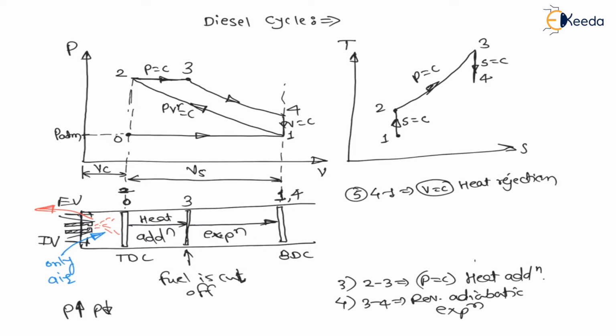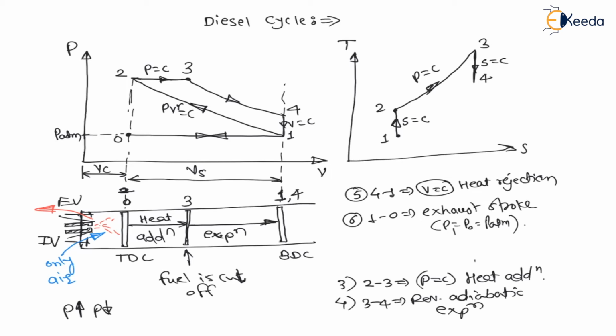During this stroke, the pressure inside will remain constant. So from 1 to 0 is the sixth process, the exhaust stroke at constant pressure, that is P1 is equal to P naught is equal to P atmosphere, which is constant.